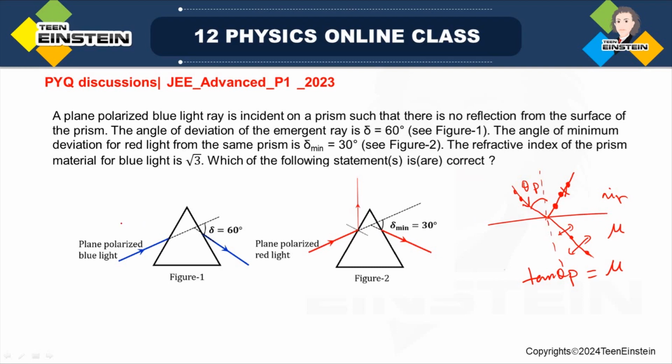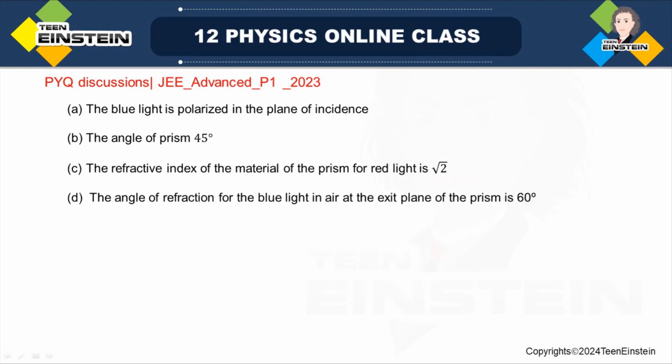Otherwise, you will not get. So in this case, we are not getting any reflected ray. So we can say the light is polarized in the plane of the incidence. So the first option given here is absolutely right. So second, we have to find out what is the angle of prism. See, for finding out the angle of prism, we know there is a formula.